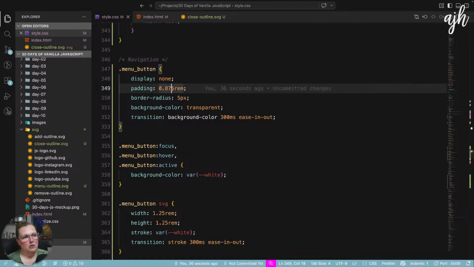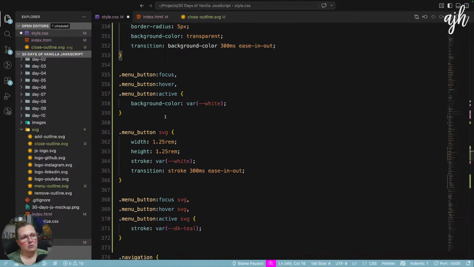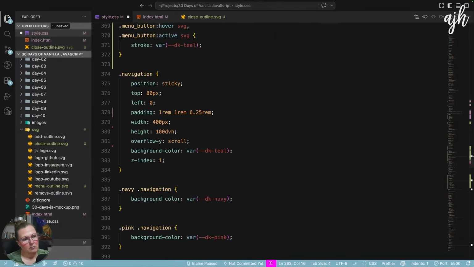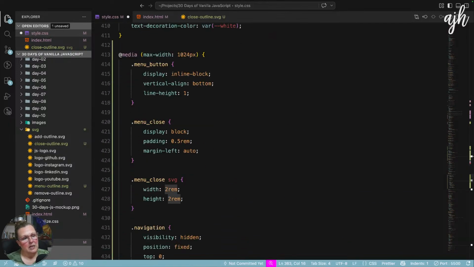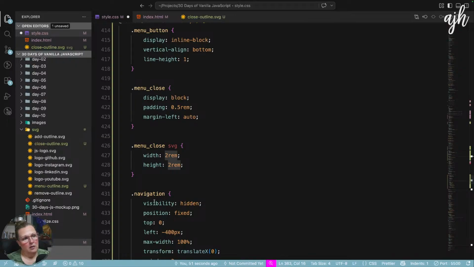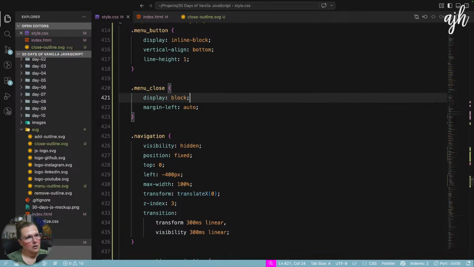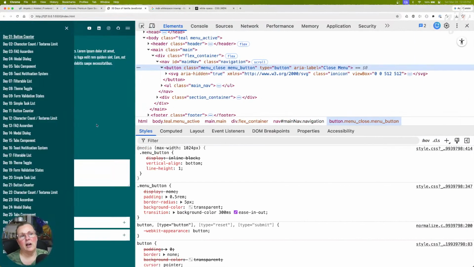So maybe here we can just do this instead, because they're all a little bit different, I'm noticing. And then we wouldn't need this, and we wouldn't need this. Yeah, I like this a little bit better.